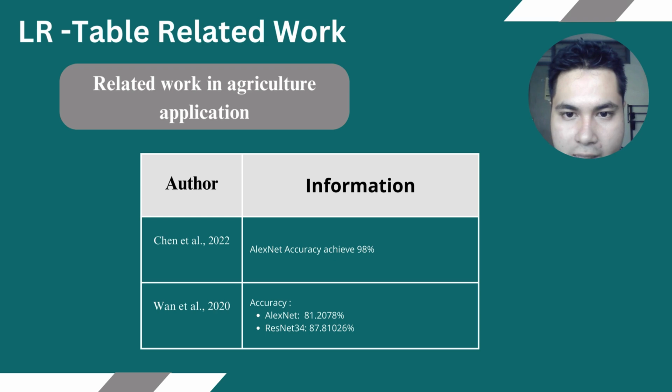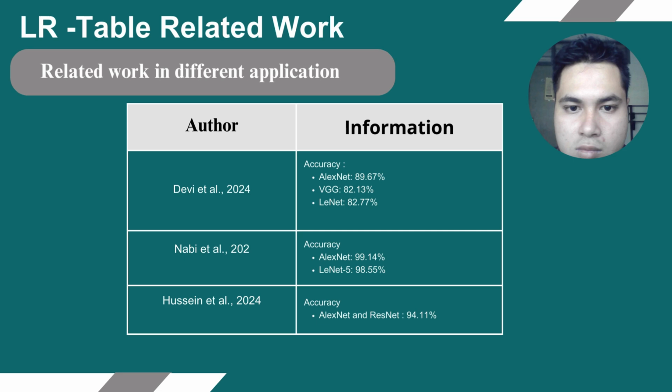For the related work in agriculture applications, we can see AlexNet can achieve accuracy as high as 98%. Even though there is a study where AlexNet is not the highest, it is only a difference of 6%. Therefore, it can still achieve high accuracy. For the related work in different applications, we can see that AlexNet has mostly achieved the highest accuracy among other algorithms.